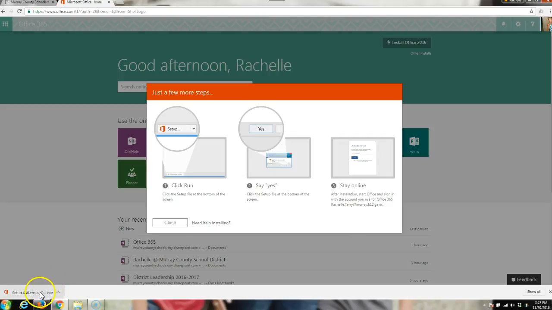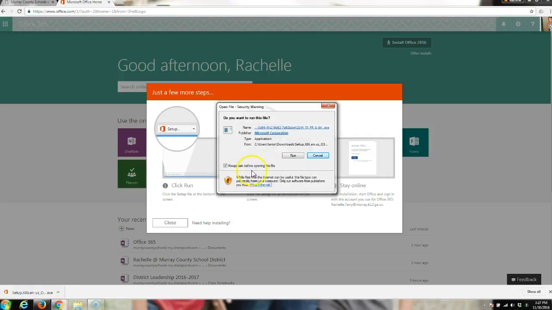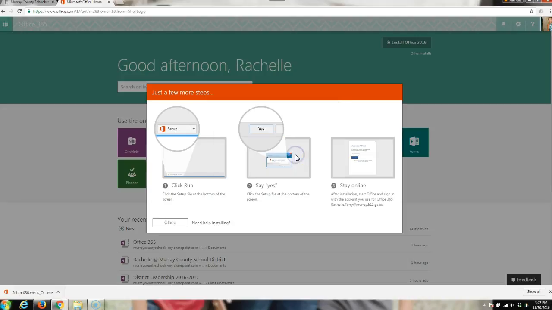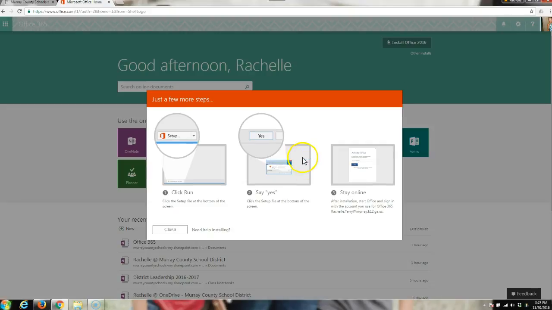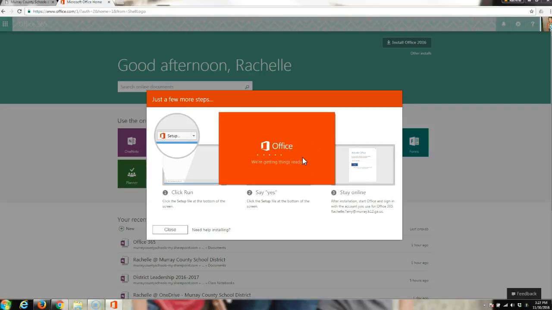Okay, so I'm working in Google, and so my setup is here in the bottom left-hand corner. When I click on that to open it, I choose Run. I choose Yes. As with most things that you're working to download or anytime you're online, you have to be patient.